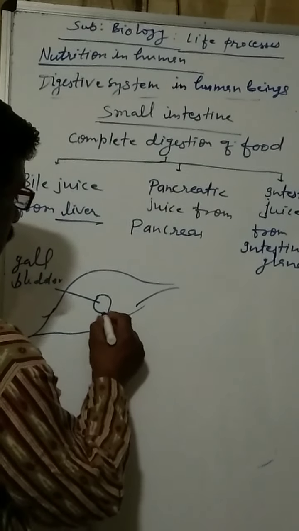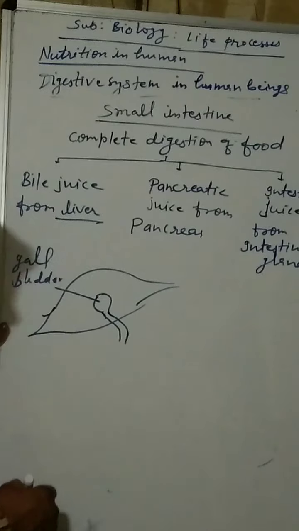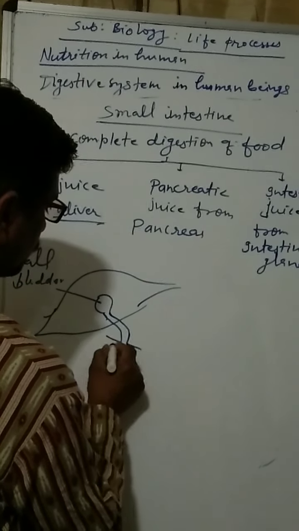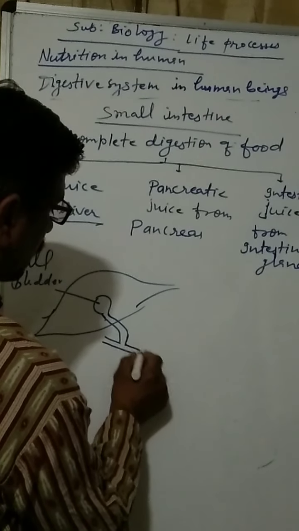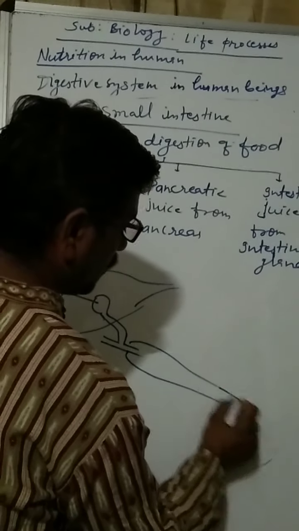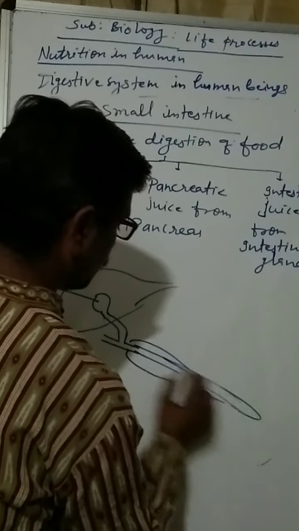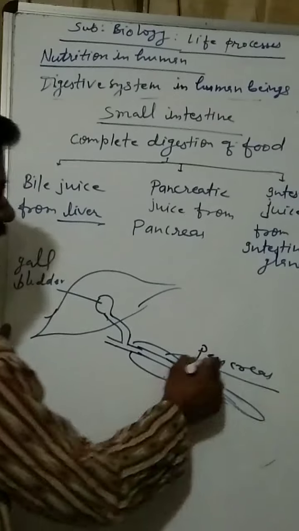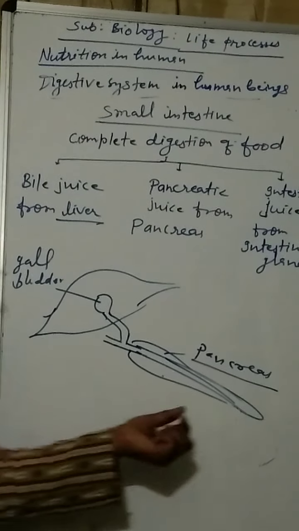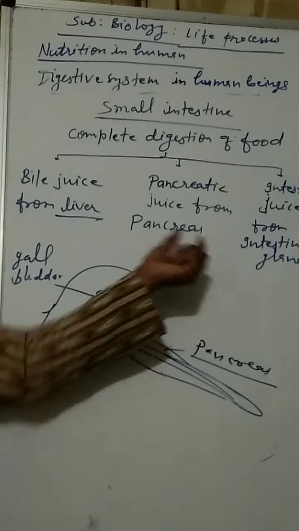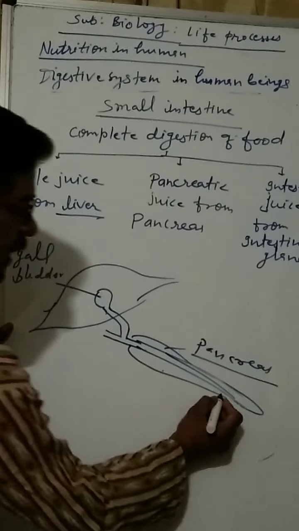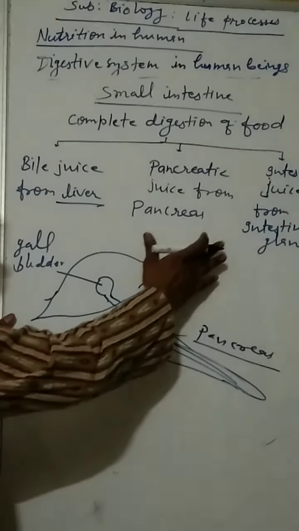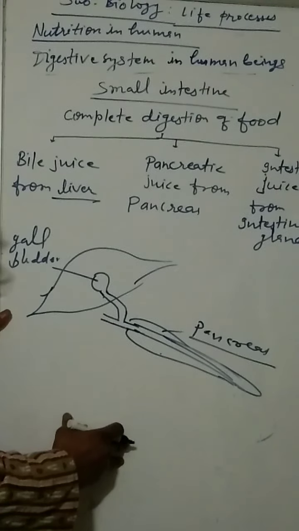From the gallbladder, the bile duct comes. Already I have told you there was a pancreas gland. Pancreas gland is actually a heterocrine gland. It secretes both hormone and digestive juice. Mainly it is an exocrine gland that secretes digestive juice.